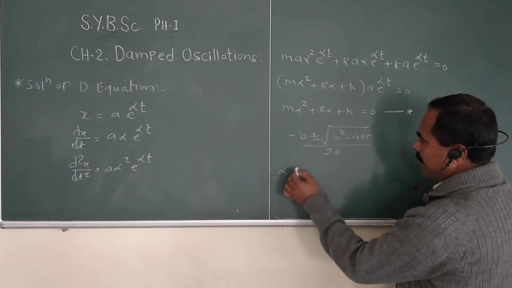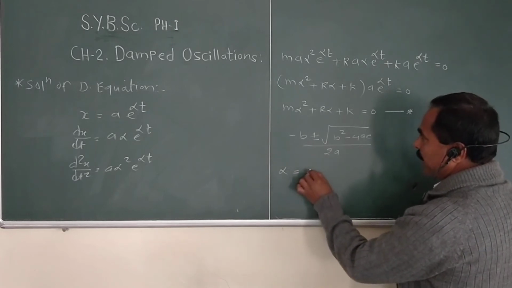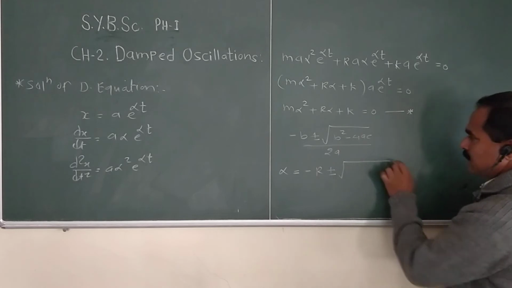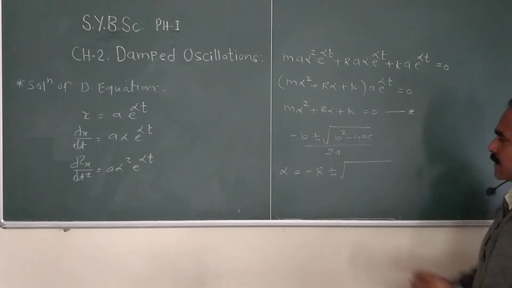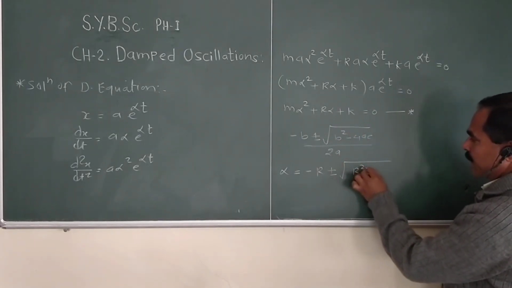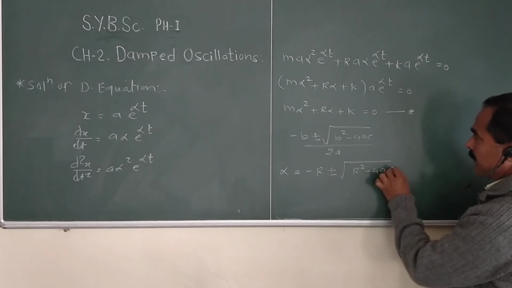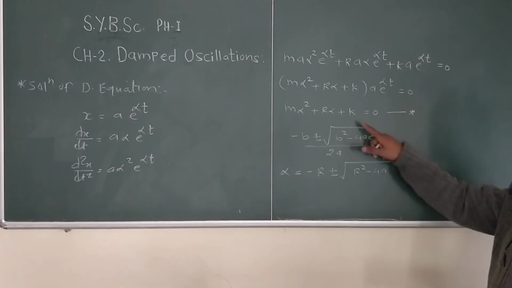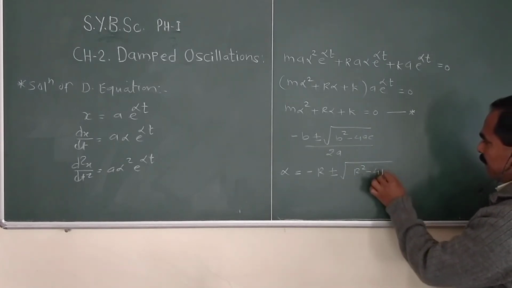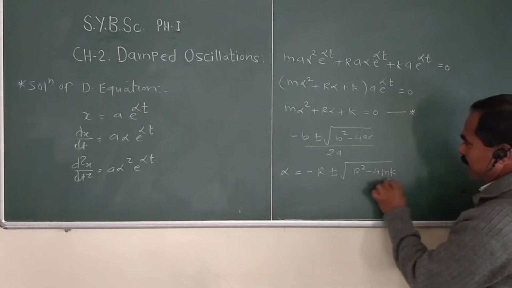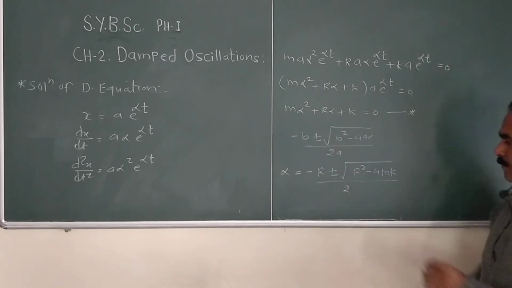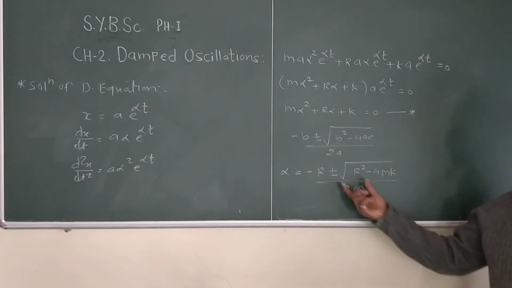So using this, we write alpha equal to minus r plus minus root of r square minus 4ac, where a is m and c is k, so 4mk, upon twice a, that is twice m. Okay, so this is the value of alpha.